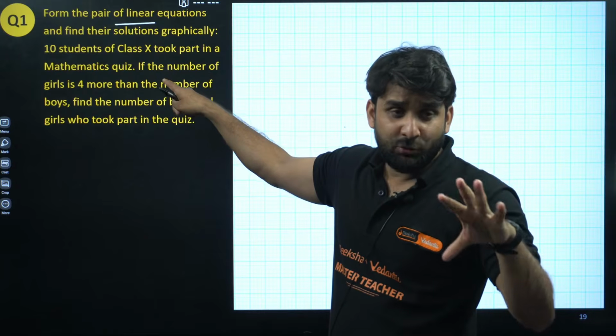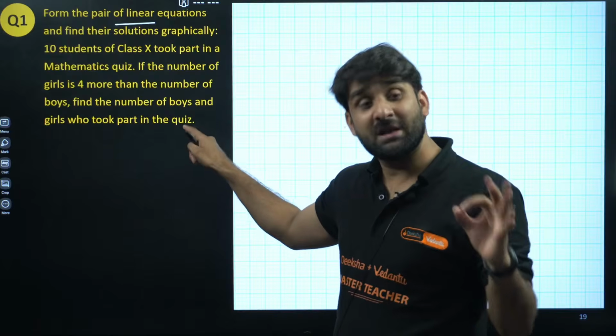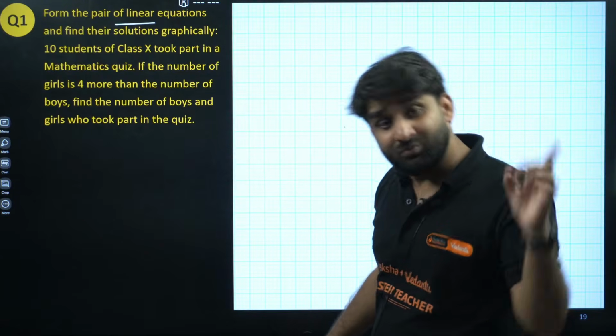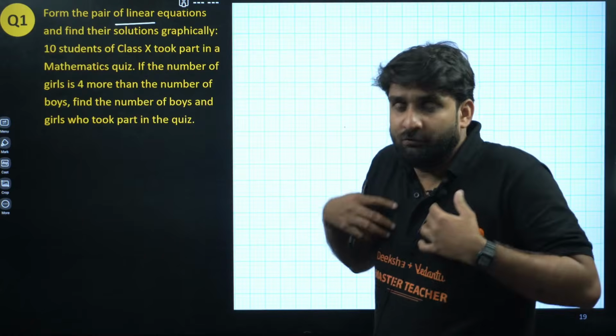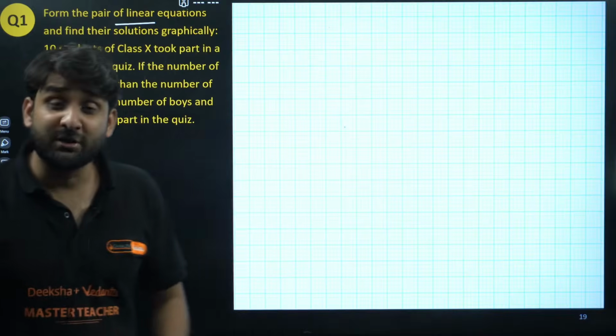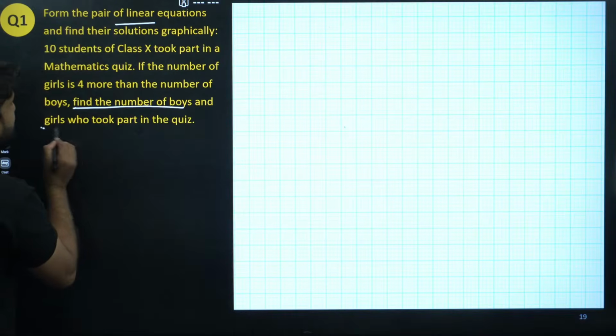If you are not able to understand the language, go to the last line. Look at the last line. Find the number of boys and number of girls. We are not sure how many boys are there, how many girls are there, so we have to find out the number. So read the last line.